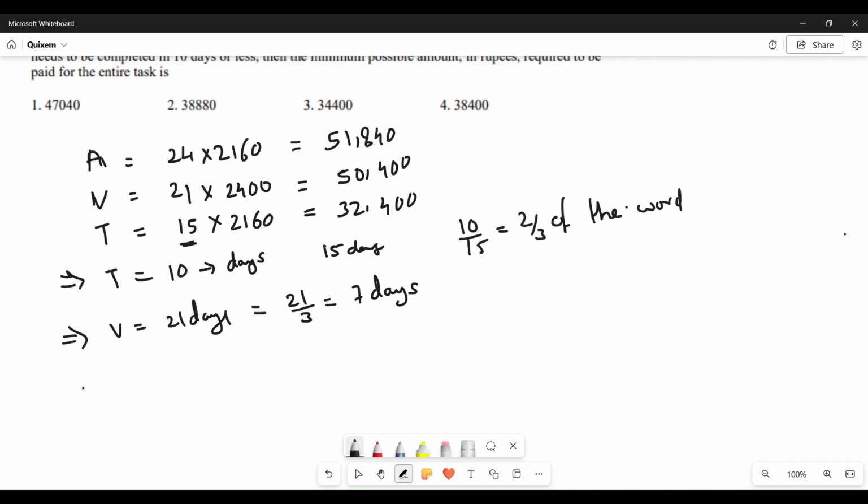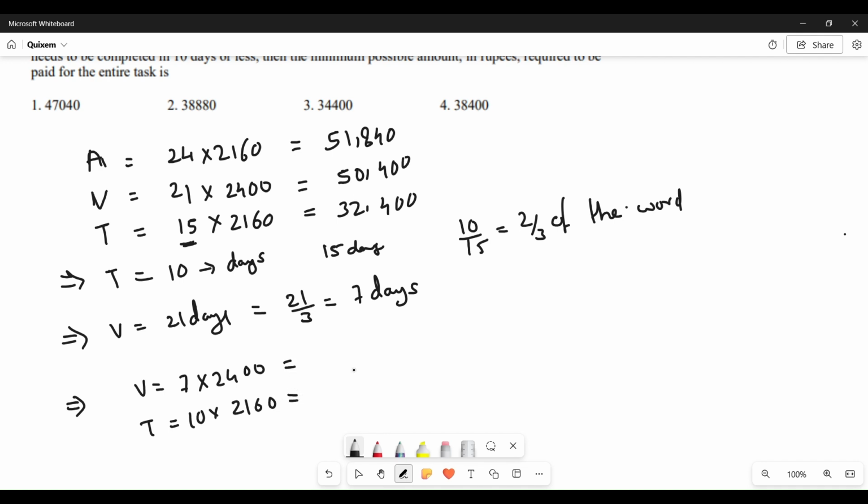So what are they charging currently? We'll have Varun equal to 7 days into 2400, and for Tarun we have 10 into 2160.